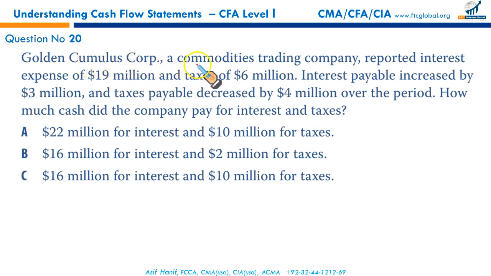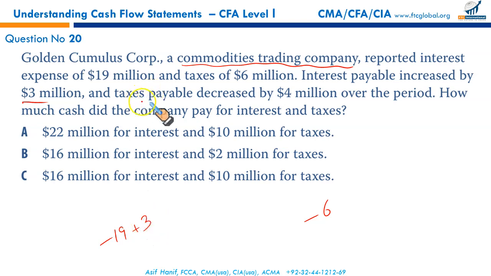Next, Golden Cumulus Corporation, a commodities trading company, reported interest expense of 19 million. Negative 19 is the interest expense; expense has to be negative. And taxes 6 million. Interest payable increased by 3 million. Good for me. Interest payable increase means it's effectively holding on to the payment, so it's an inflow, plus.